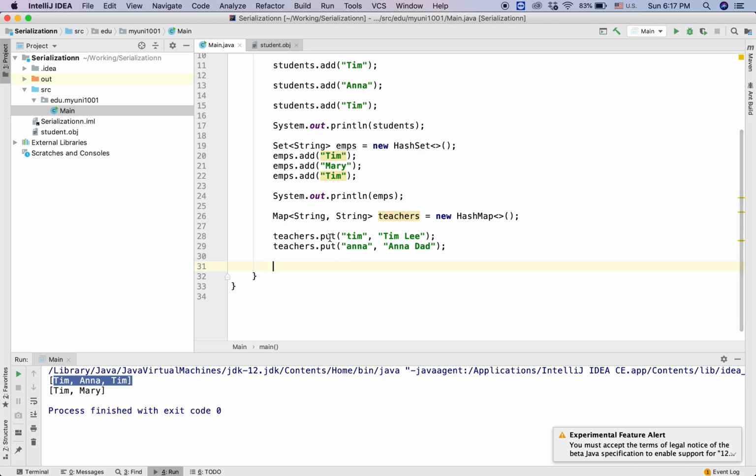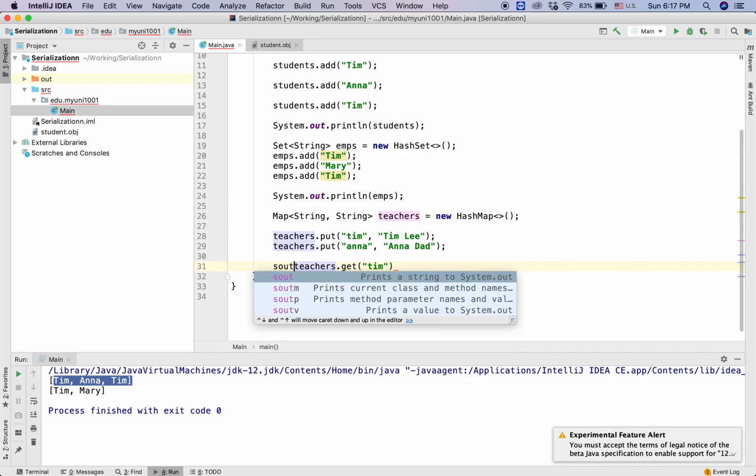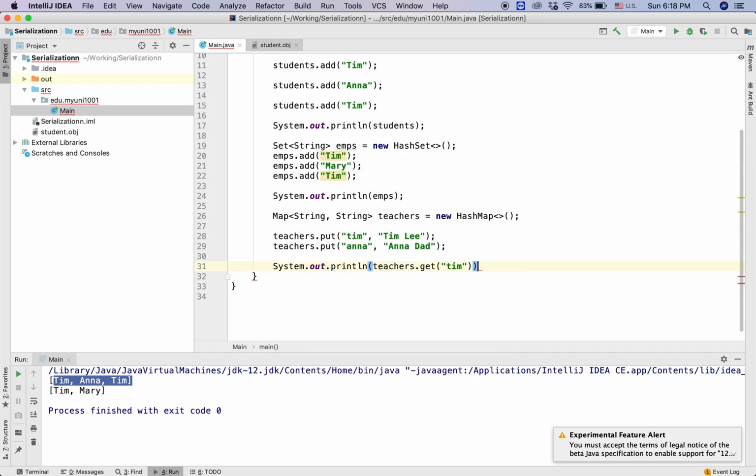So how can we retrieve the value from here? We'll call teachers dot get, and we'll put in the key so that we can get the value. So for example, if we call teachers get Tim, then we'll get the first item. Okay, we can try the system out and see what we have. Hit the run button. There we go. So we get Tim Lee because Tim Lee is the object that we put with Tim. And if we change it into, let's say, Anna, we will receive the second value.